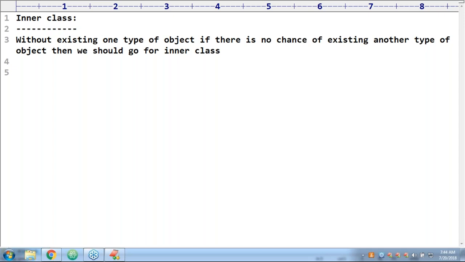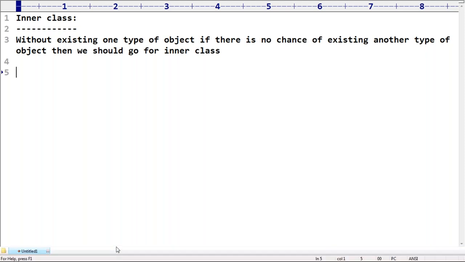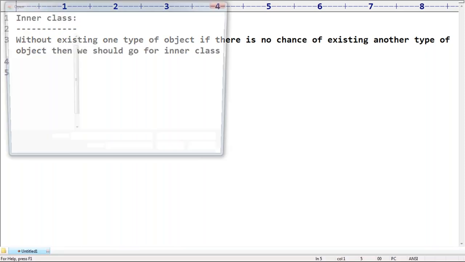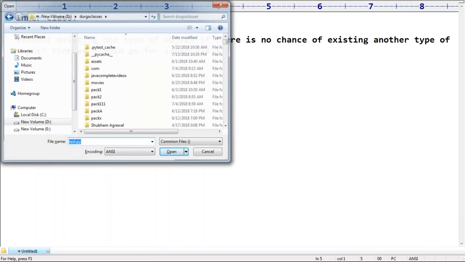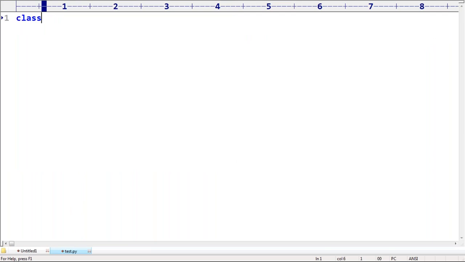Any doubt, sir? Yes, we covered very clearly. Even the first example also I covered, right? Suppose I have one class Outer, and within that class Outer there is a class Inner. Observe that very carefully, sir. Just I have some m1 method inside the inner class. Inside the outer class, inner class is there; inside the inner class, m1 method is there.